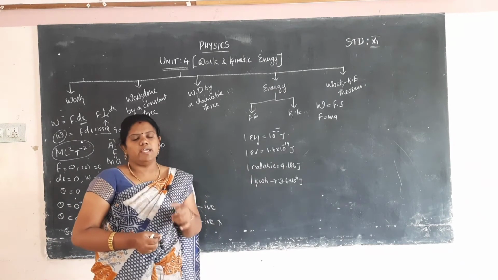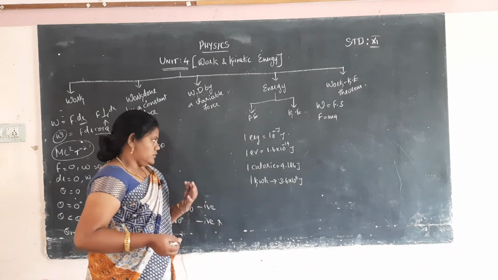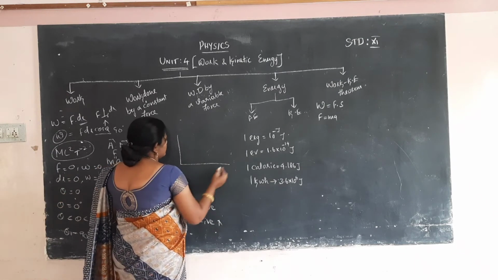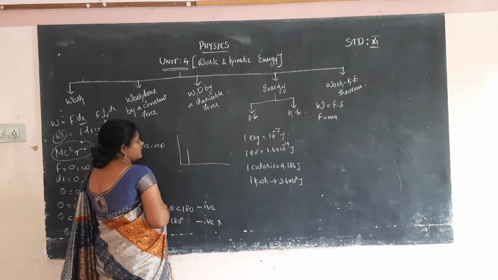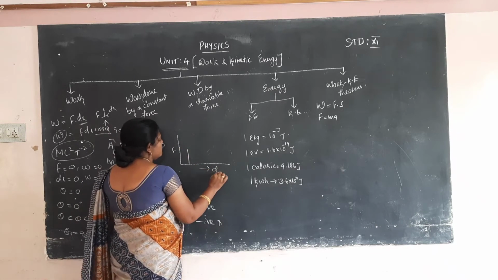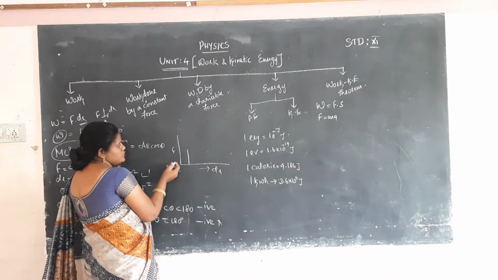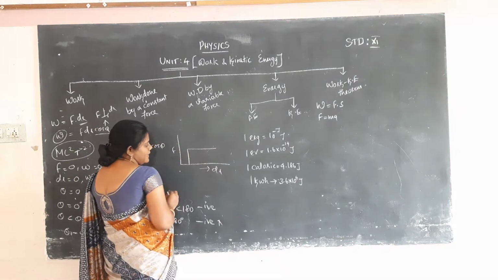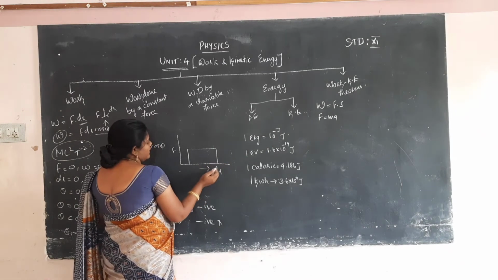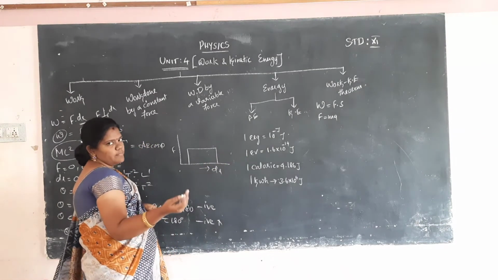Okay, how to calculate the work done? Graphically, I will explain one thing. It starts at a particular point. A constant force is applied, this is the force, this is the displacement. The constant force is applied continuously, the displacement increases, and it reaches an end point.